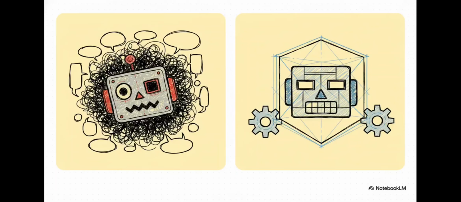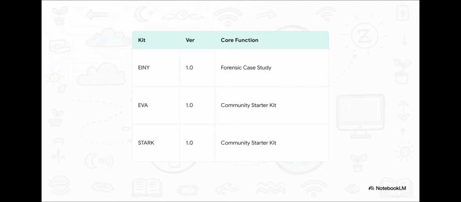He built Persona as a Software, or PaaS. In this model, AI personas aren't just chat buddies, they are treated as governed, strictly structured software products. They are engineered from the ground up to be highly repeatable and incredibly precise. And to prove this architecture actually works in the wild, he released community evidence. He put out these specific AI starter kits, Icerny, Eva, and Stark, all at version 1.0.